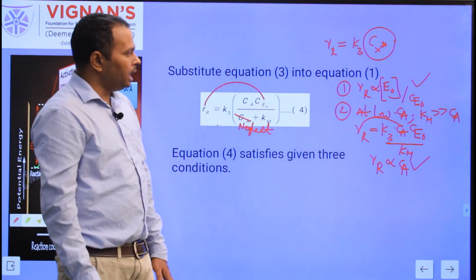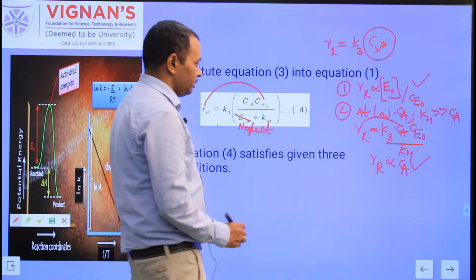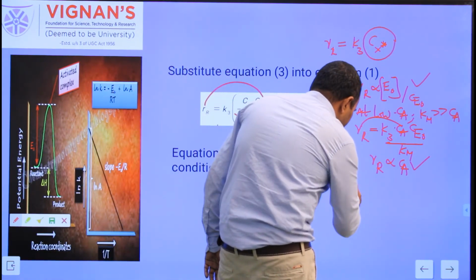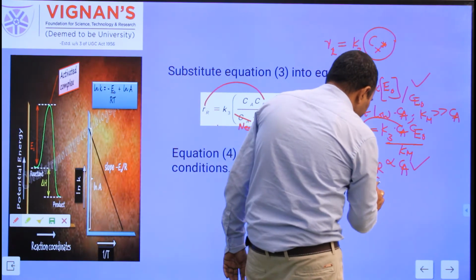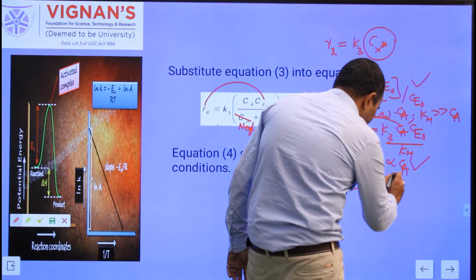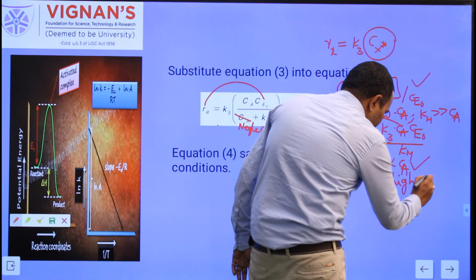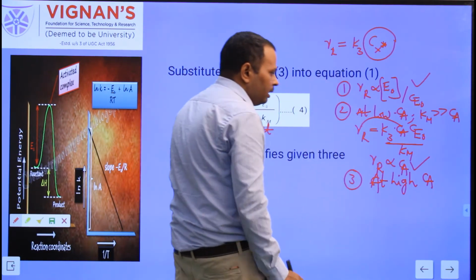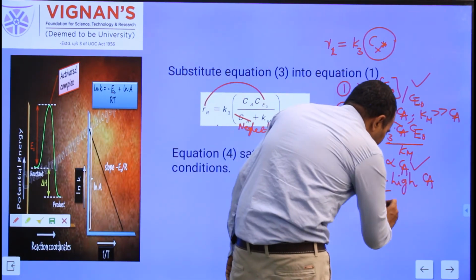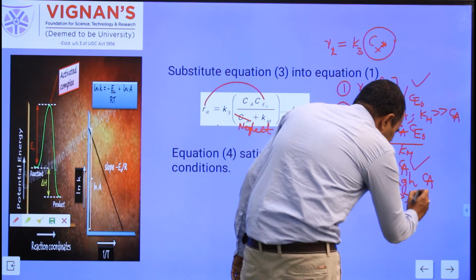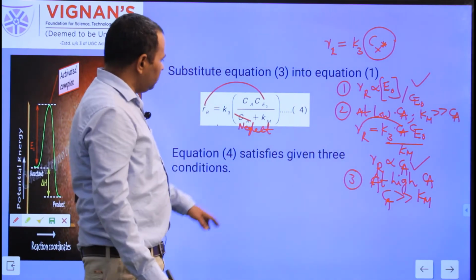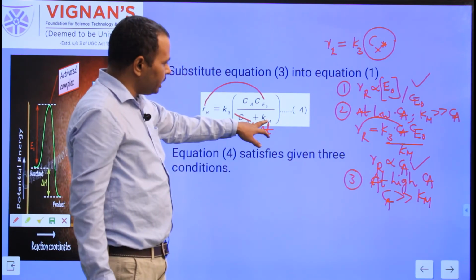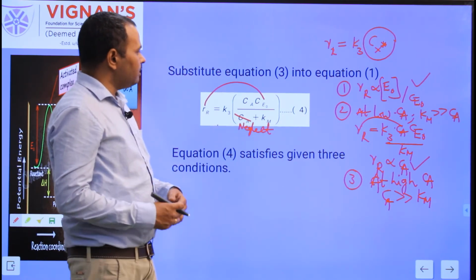And what is the third condition? At high reactant concentration, Ca is very much greater than Km. When you compare Ca to Km, you can neglect Km because Ca is very high.